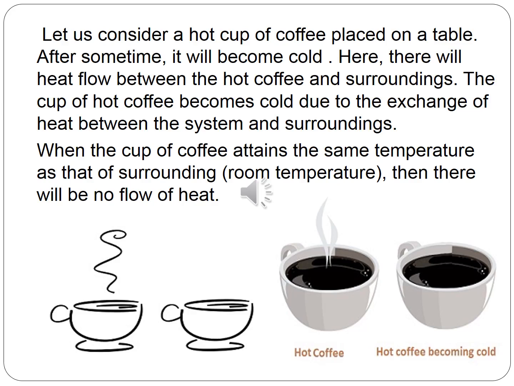When the cup of coffee attains the same temperature as that of the surroundings, that is room temperature, then there will be no flow of heat energy. It shows the cup of coffee and the surrounding air attain thermal equilibrium when the flow of heat energy stops.